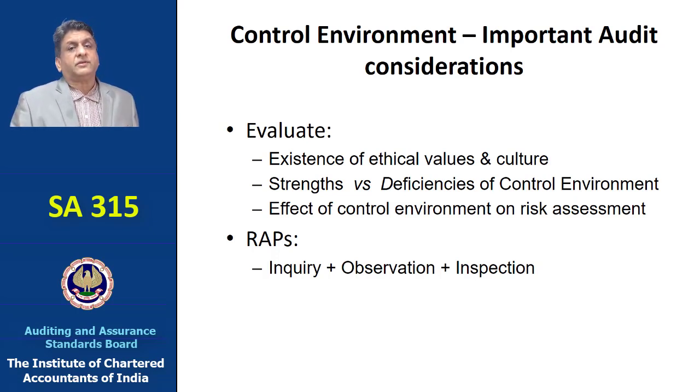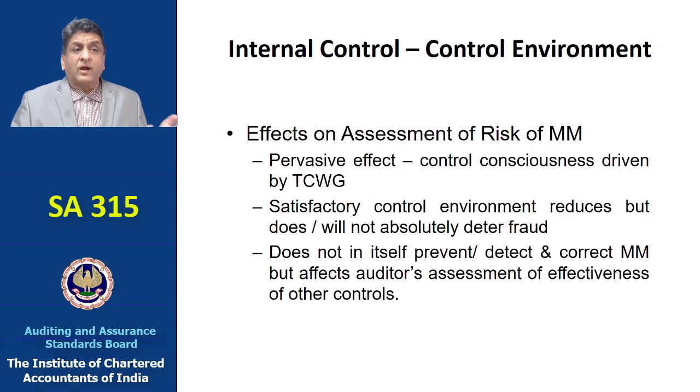So the risk assessment procedures, what we need to do is inquire, observe, and inspect. Now, what are the effects of assessment of risk on material misstatements because of the control environment? I think there could be a pervasive effect, and the control consciousness has to be driven by those charged with governance.